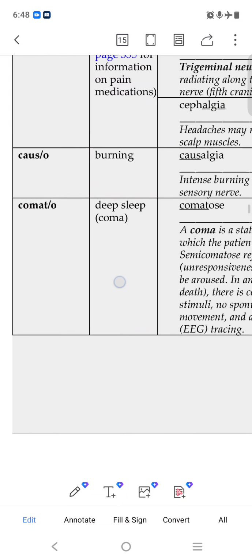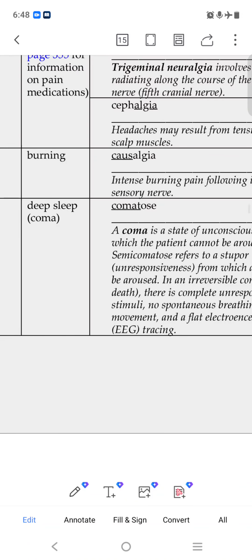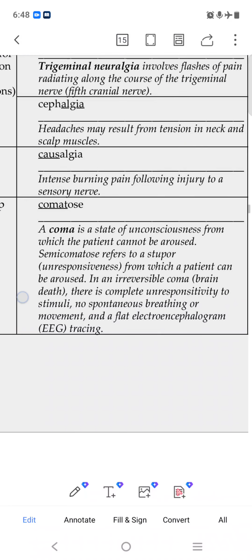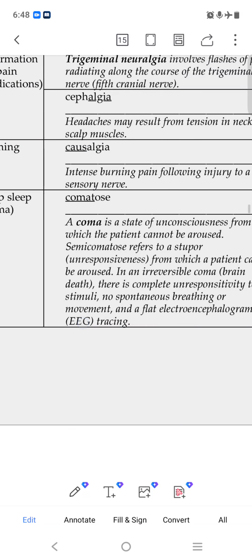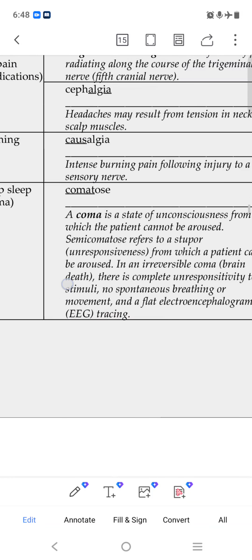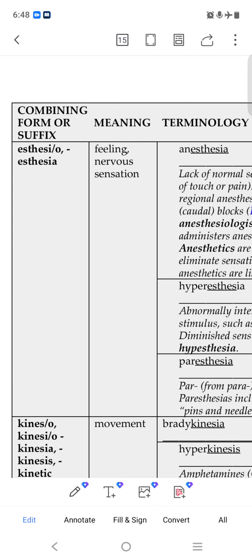Comatose. Coma is a state of unconsciousness from which the patient cannot be aroused. In a coma, people don't know what is happening. They can't respond. They can't say anything.